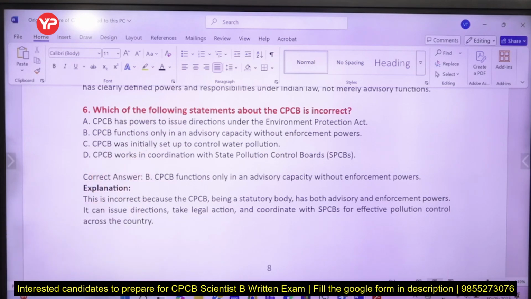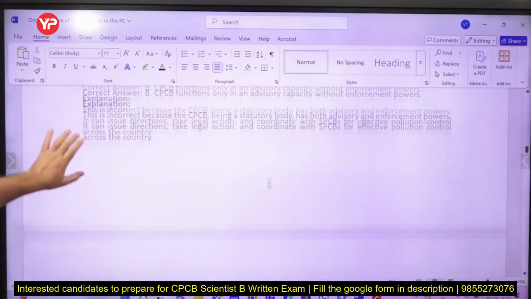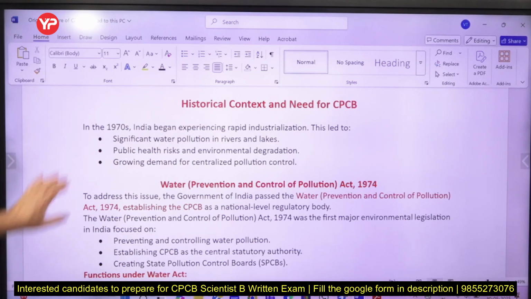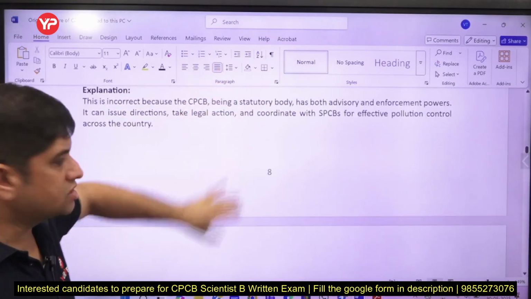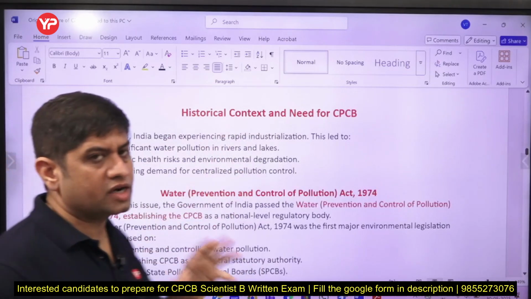Initially it was created to control water pollution. It works in coordination with the state pollution control board. So what is the relation between the Central Pollution Control Board and the State Pollution Control Board, that we will see. What is the historical context and need for CPCB? So 1970s में, now these were the questions, and now from this page is the content. What content you should know.